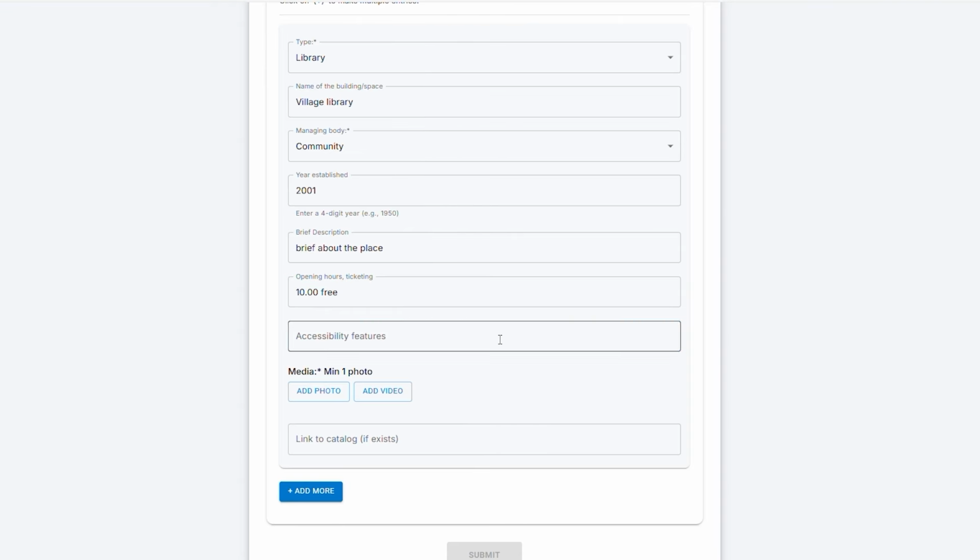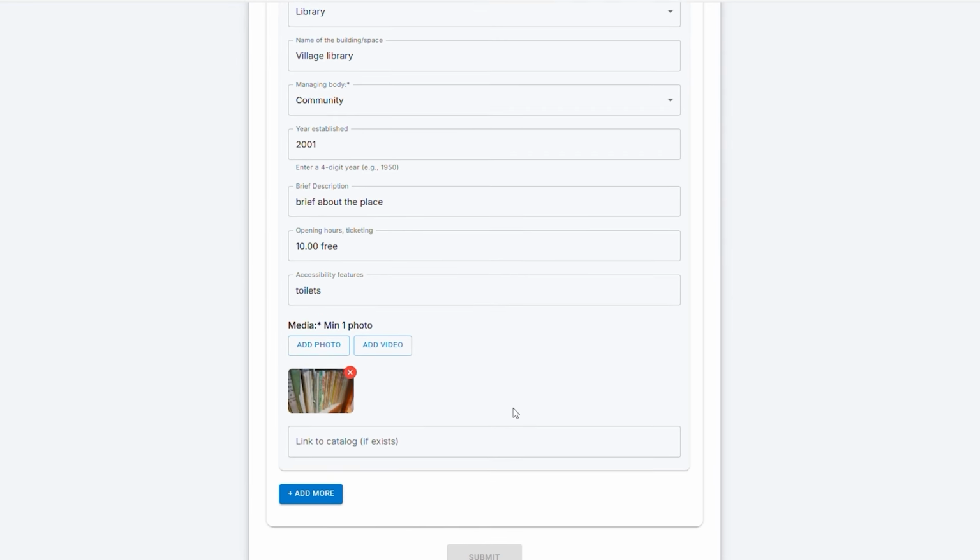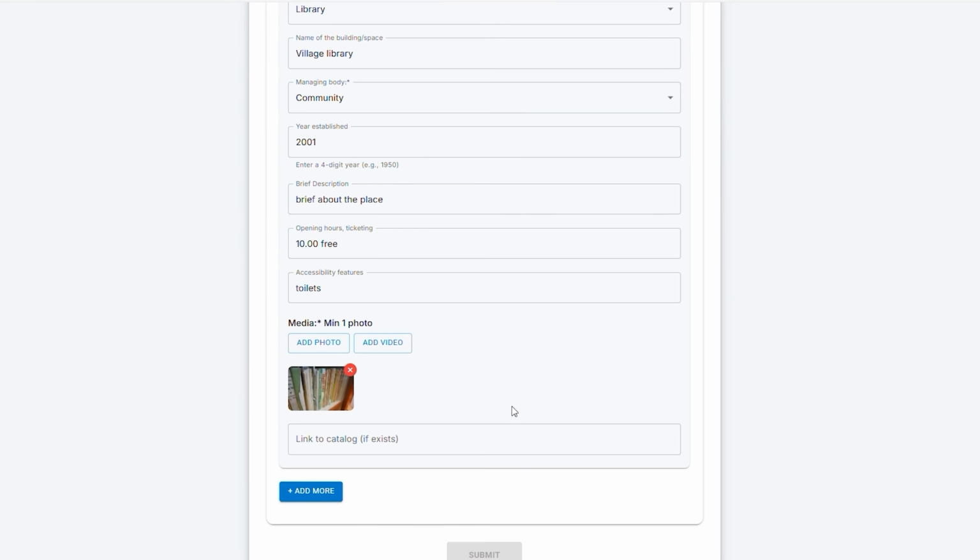Here, write whether the place has facilities like ramps, seating, clean toilets, or any other accessibility support. Media. Just like the previous question, here also, you must upload at least one photo. And last, add a link if there is any online catalog, website, or digital listing related to the institution.